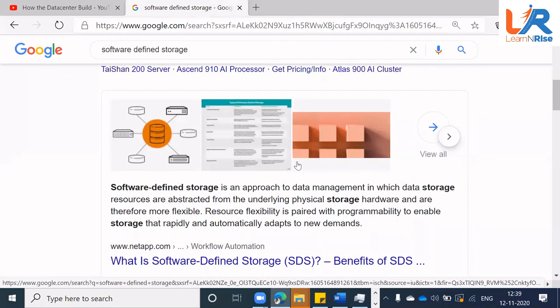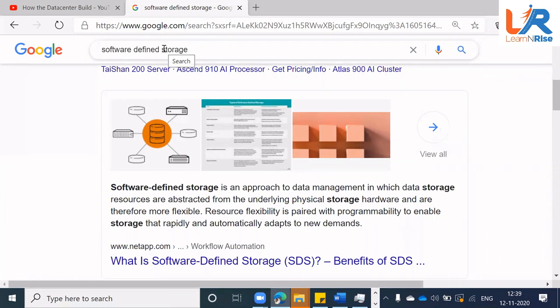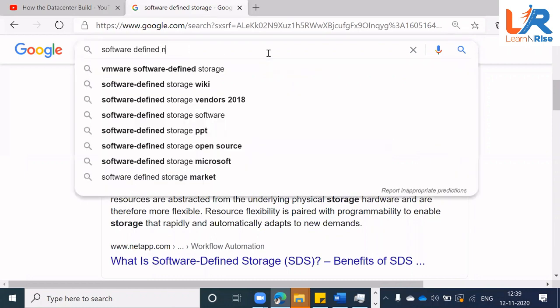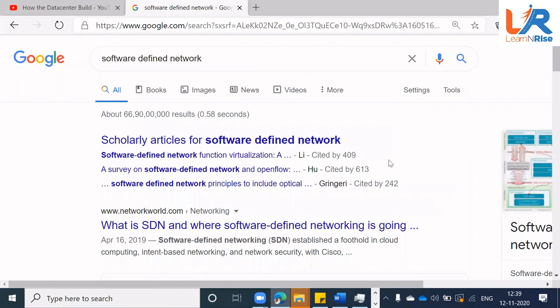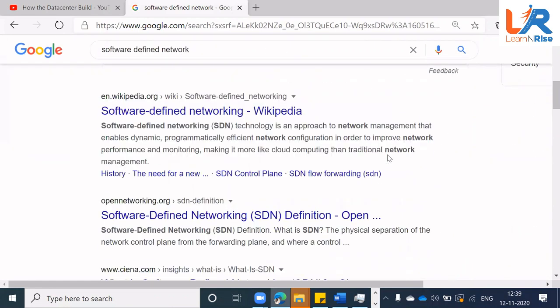I hope you understand the background of the cloud, right? Same way, we have a software defined network. Now, this is again a buzzword, right? It means that when I am using my cloud, it says that you can do your own networking.